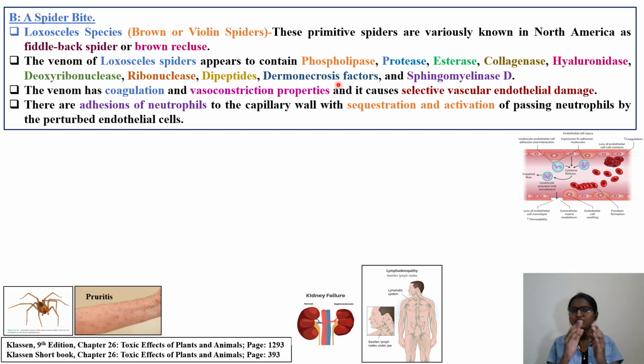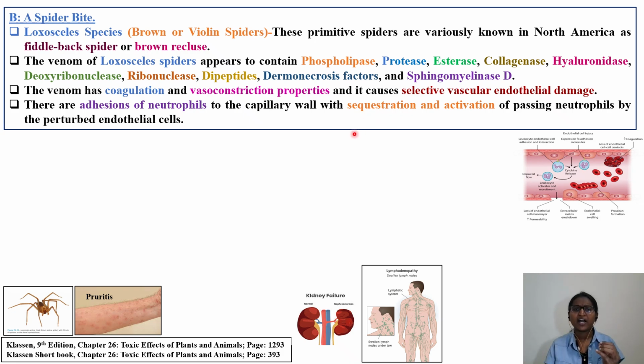The venom contains phospholipase, protease, esterase, collagenase, hyaluronidase, deoxyribonuclease, ribonuclease, dipeptides, dermonecrosis factor, and sphingomyelinase D. These are important to remember. I am not sure they will ask, but sometimes they might ask a question.